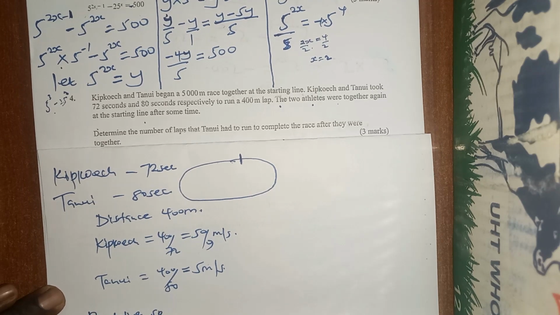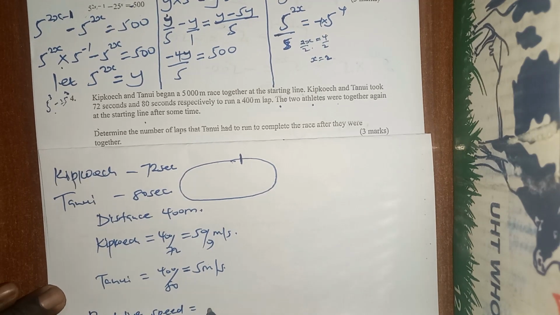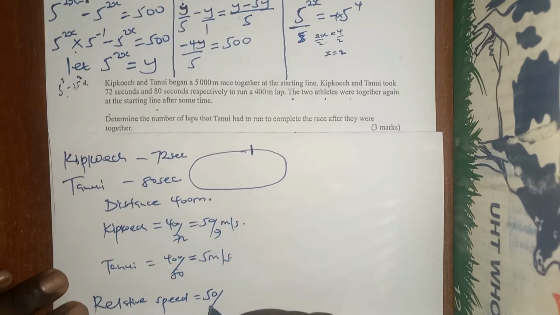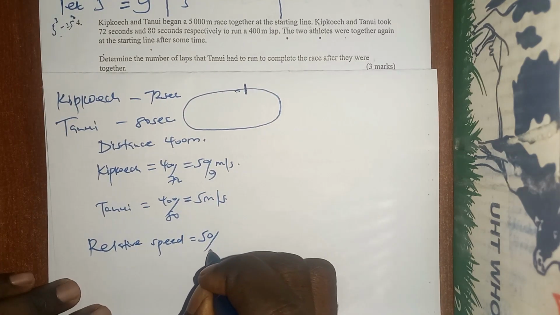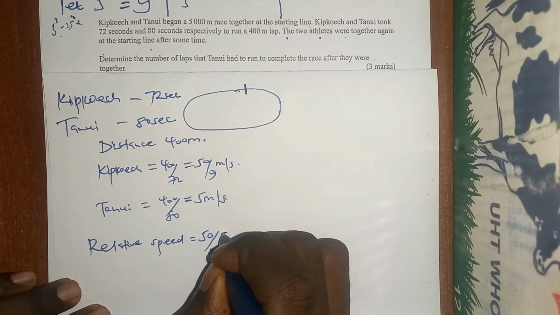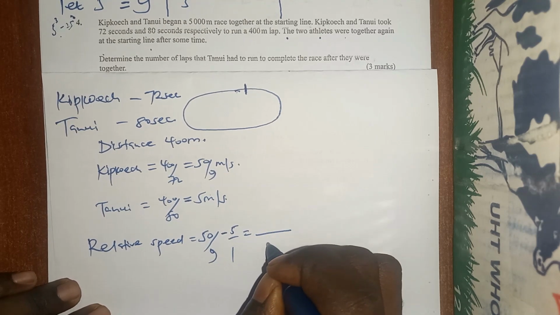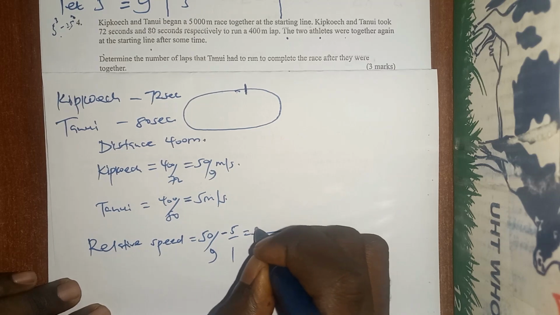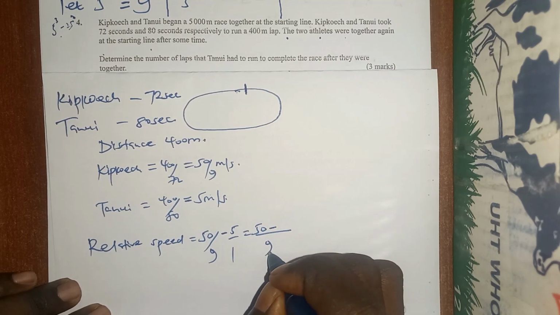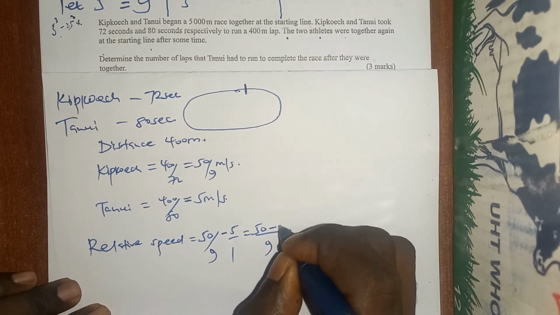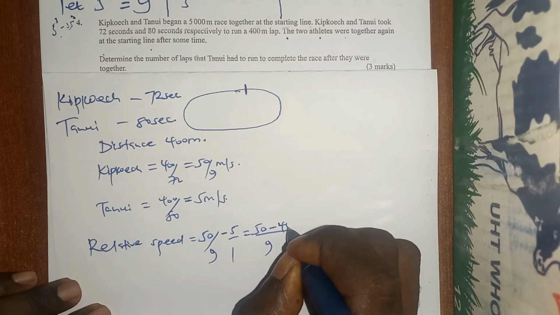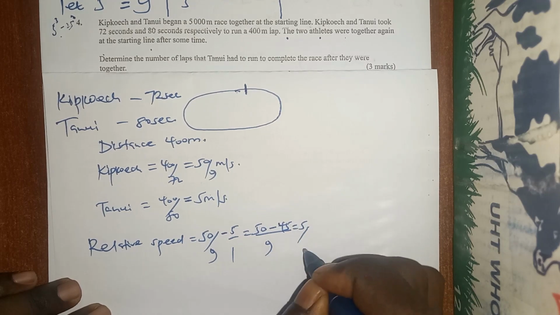Relative speed is equal to 50 over 9 minus 5 over 1, because this gives us 9. It is 50 minus 45, this gives us 5 over 9.